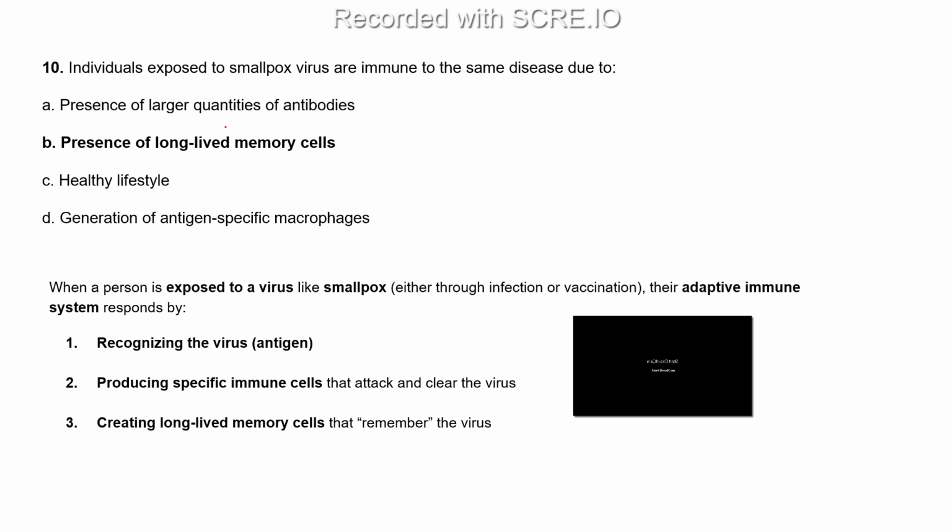Whenever a person is exposed to a virus, like smallpox or other, our adaptive immune response recognizes the virus and produces specific immune cells that will attack. We know that among T cells, we have T helper cells, we have T suppressor cells that will suppress so that further activation will not happen, and we have T memory cells, they will remember that these pathogens were already there. So because of the presence of these long-lived memory cells, if the individual was already exposed to the virus, they are immune to the same disease.